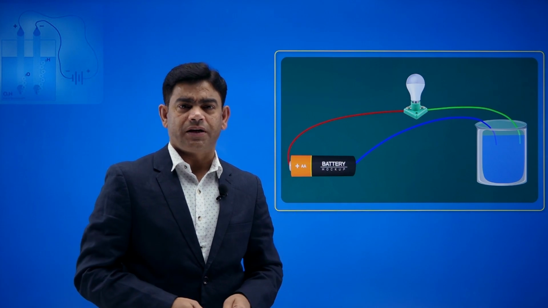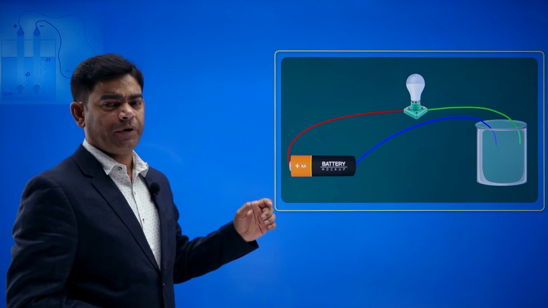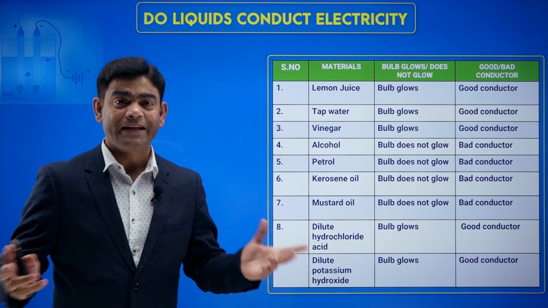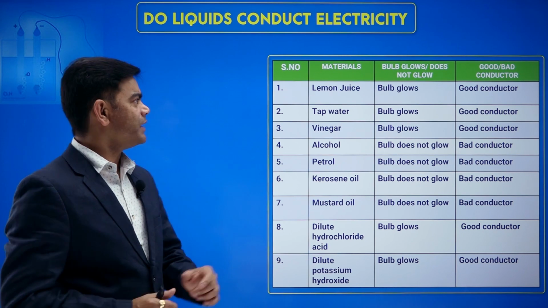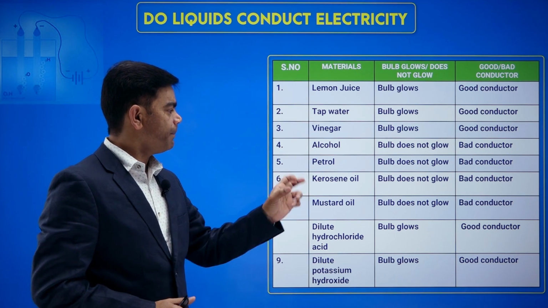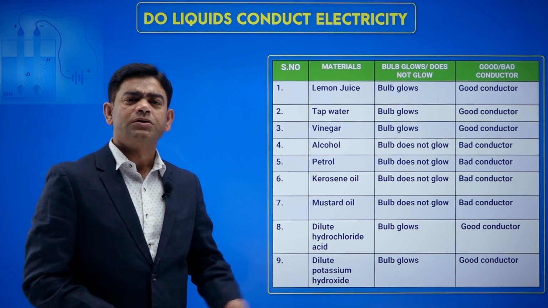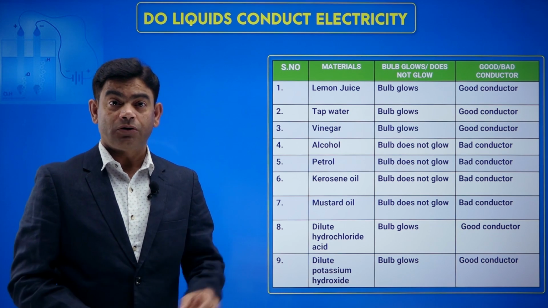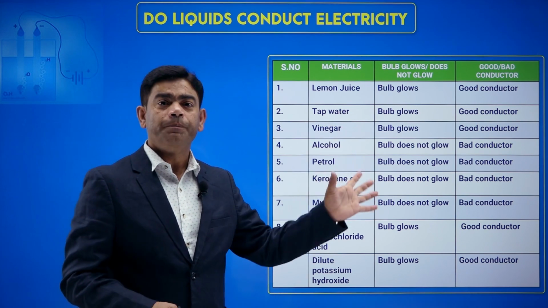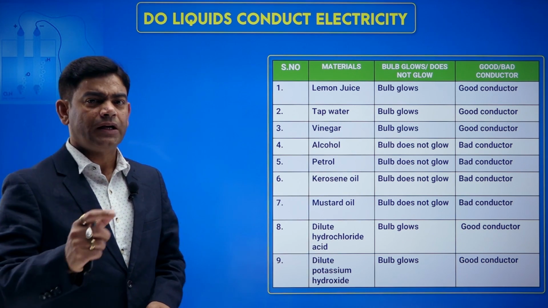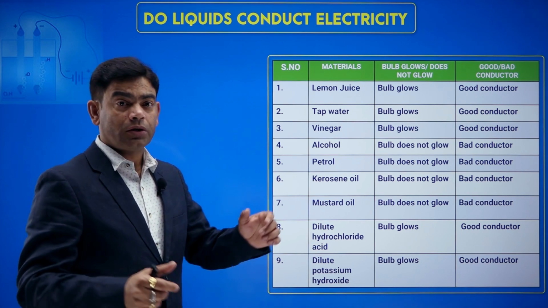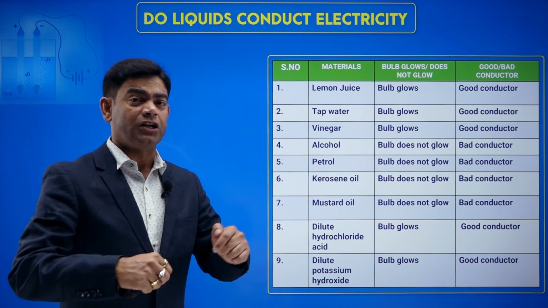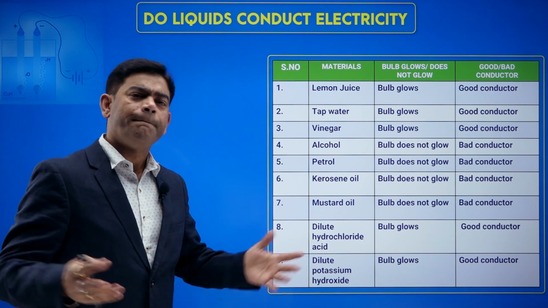I have made a list of these things. Let's have a look at the list that I have with me. You can have a look at the table that I have prepared after performing these activities. I have taken some liquids like lemon juice, tap water, vinegar, alcohol, petrol, kerosene oil, mustard oil, dilute hydrochloric acid and dilute potassium hydroxide, and tried that activity with the bulb. So I found that the bulb glows in some of the liquids, but it doesn't glow in others. So the liquid in which the bulb glows is a good conductor, and the liquid in which the bulb doesn't glow is a bad conductor.